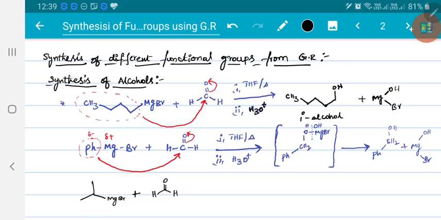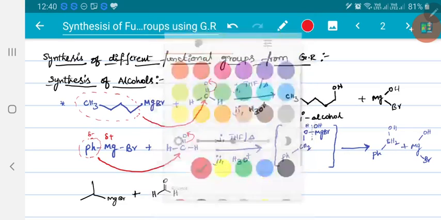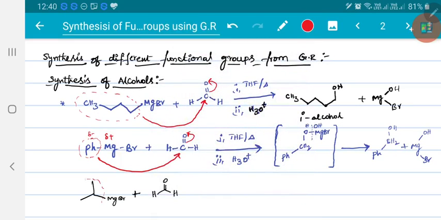In the same case, if I use a more bulky electrophilic system, that means instead of formaldehyde, if I take any ketone derivative which has more branching, then the reaction does not occur here, right? Now in this case, this is the group which will attack over this formaldehyde system.